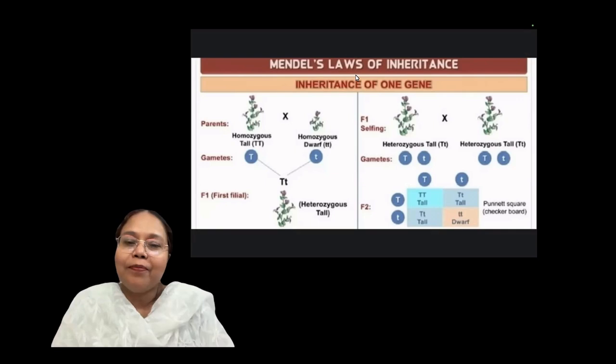So a number of biologists did not consider these experiments and did not accept these results. This was the reason. But now, after crossing a number of other characters in plants, the same results were found that Mendel had already given.